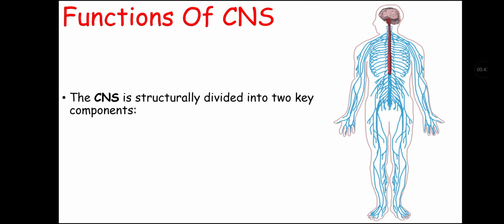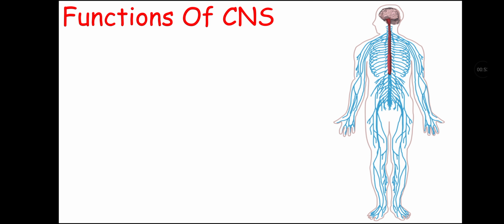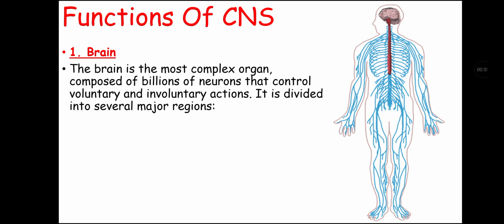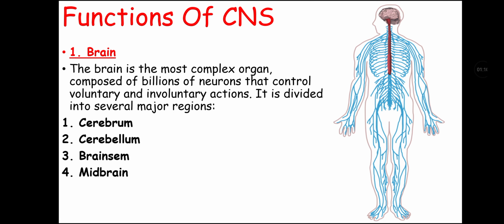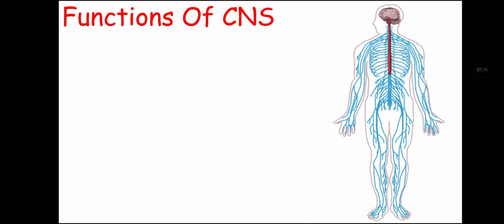The central nervous system is structurally divided into two key components. The first is the brain and the second is the spinal cord. The brain is the most complex organ, composed of billions of neurons that control voluntary and involuntary actions. It is divided into several major regions. These include the cerebrum, cerebellum, and brainstem. The brainstem is further divided into the midbrain, pons, and medulla oblongata. Now let's talk about them one by one.